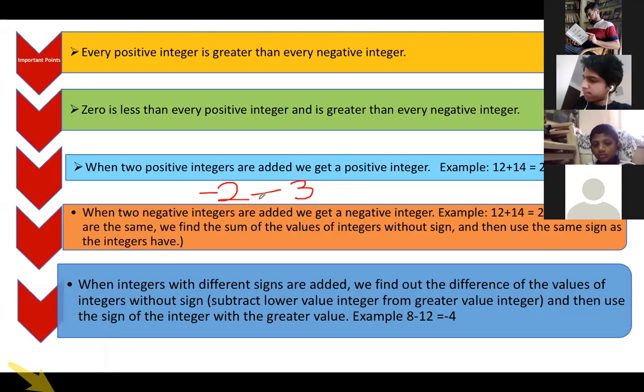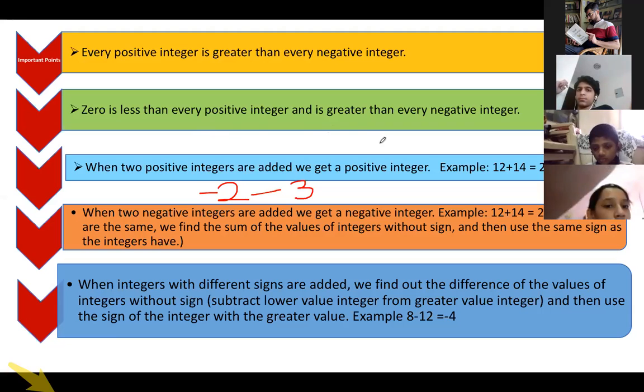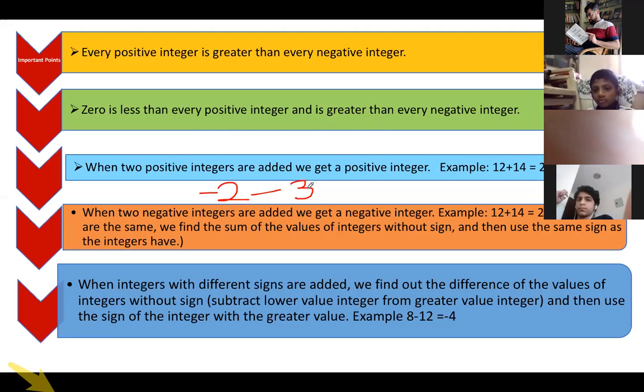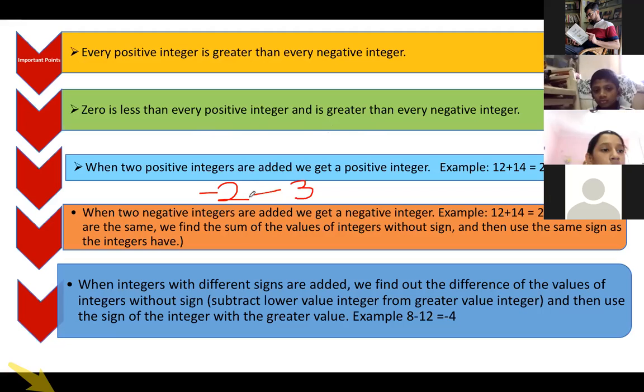So I'm telling you the rules. Always remember the rules when you are doing the integer questions. When two positive numbers are added, you get a positive number. When two negative numbers are added, even if you put a plus sign over here, doesn't matter, you will get a negative number. The answer is, you will add two numbers, which is 2 plus 3, 5. So 2 plus 3, you are getting 5 over here.